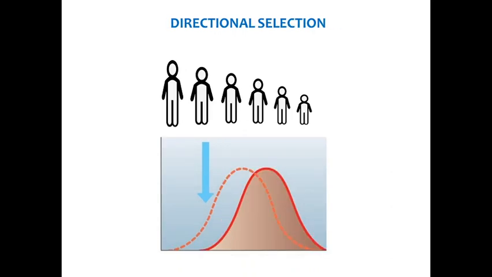The second category is directional selection. In directional selection, the environment is favorable for a particular category of the population only. Here, in the example of human population based on height, the individuals with a short height are favored. In this type of selection, there is a shift from average values of the characteristics to a certain extreme.